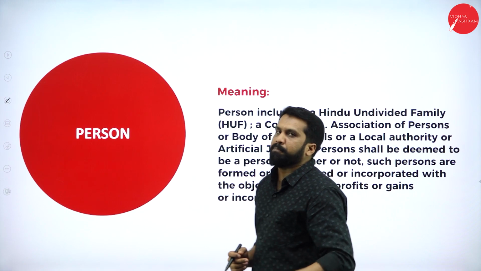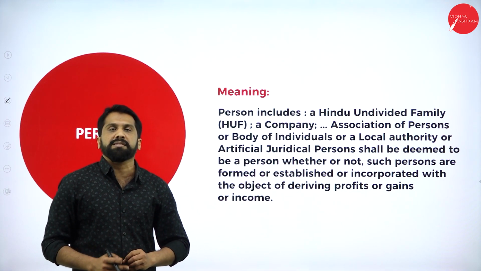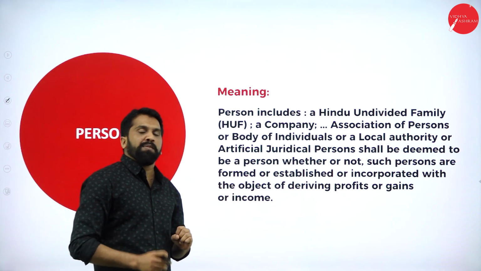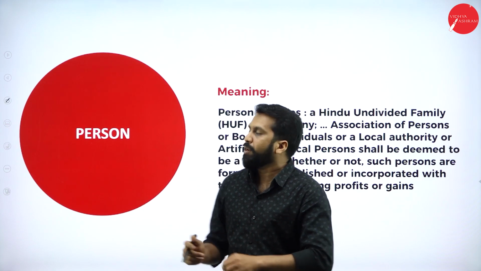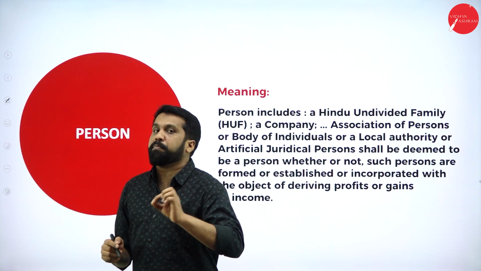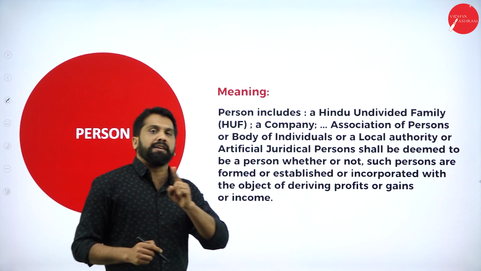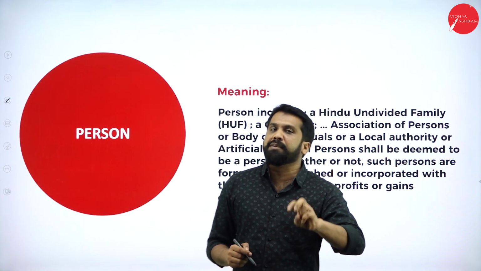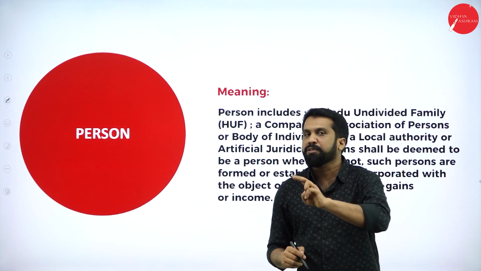Person. It is very simple, and it is very important for your examination purpose. You will get 5 mark questions on these things. Now, you will not get a complete 5 marks by being asked what is a person. No, they will ask you to explain person, explain assessee. 2.5 and 2.5 together make 5 marks. For 5 marks they will ask you any 2, so each will carry 2.5.